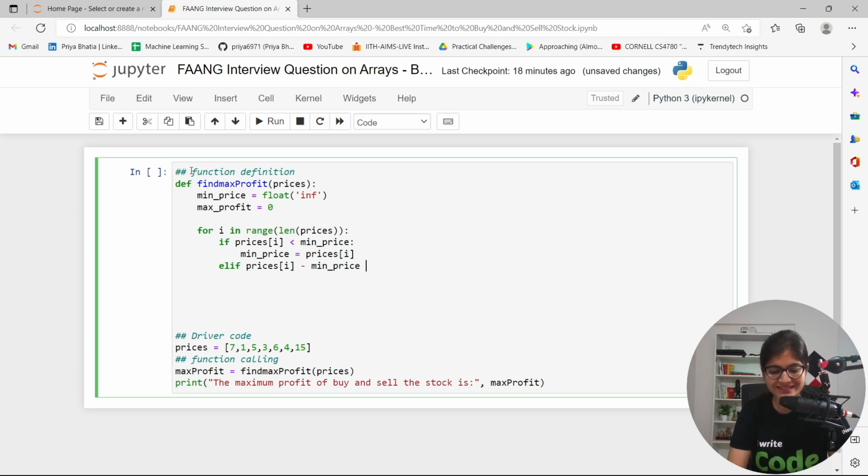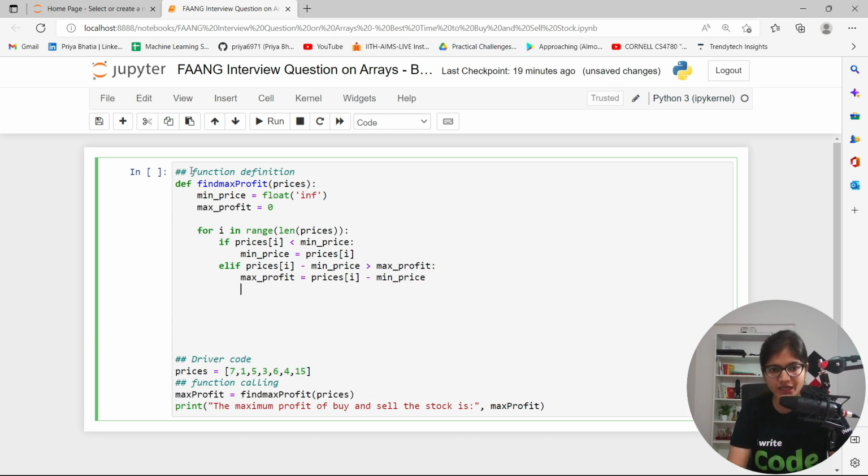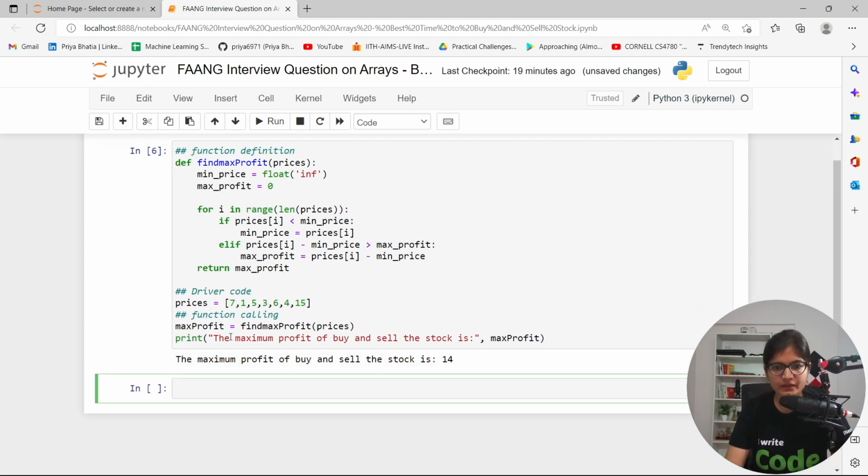If that value is greater than the max profit that we have, then we can update the value of the max profit with the value of prices of i minus the value of min underscore price, correct? And finally, when we are out of this for loop, we can simply return the value of max profit. So now I can simply try to run this code.